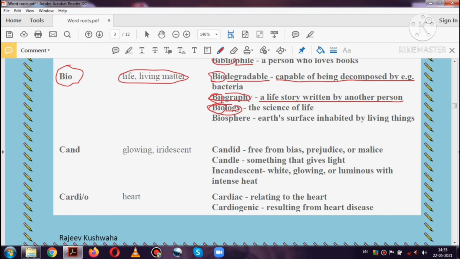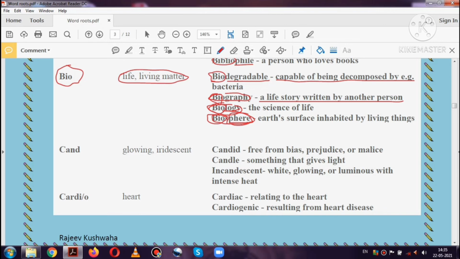It's a subject. The next word is biosphere. Bio means life and sphere means area. So it is the combination of three spheres, means atmosphere, lithosphere and hydrosphere.